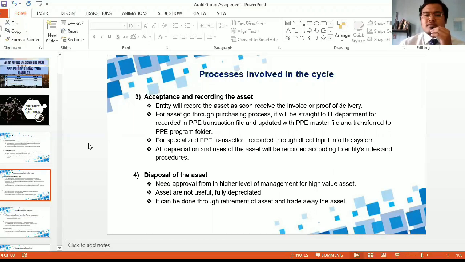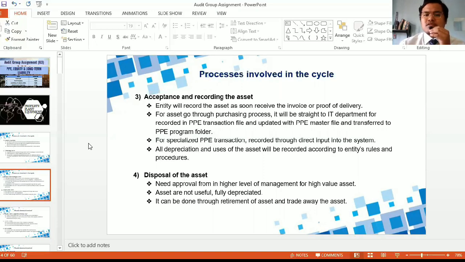For assets that go through the purchasing process, it will go straight to the IT department to be recorded in the PPE transaction file and updated with the PPE master file, transferred to the PPE program folder. Later, I will discuss it on a flowchart of the PPE cycle. For specialized PPE transactions, they will be recorded by direct input into the system. So they will not go to the IT department first. They will start from the PPE department.